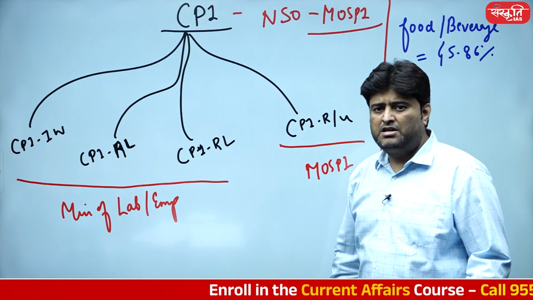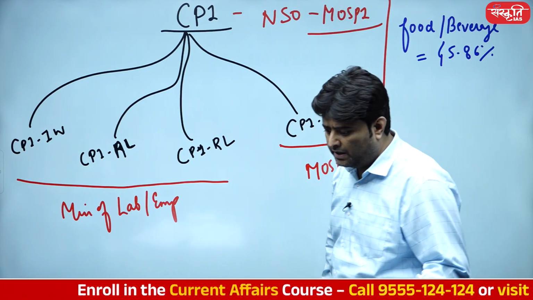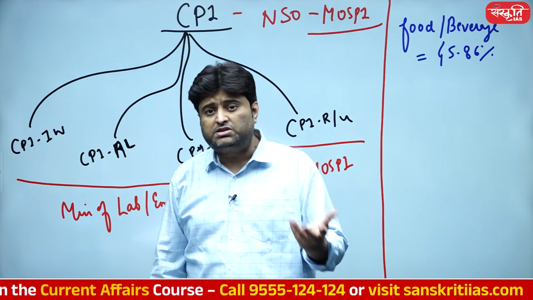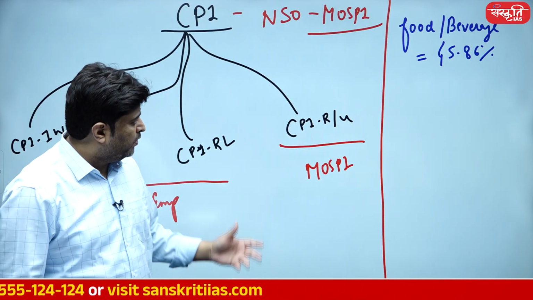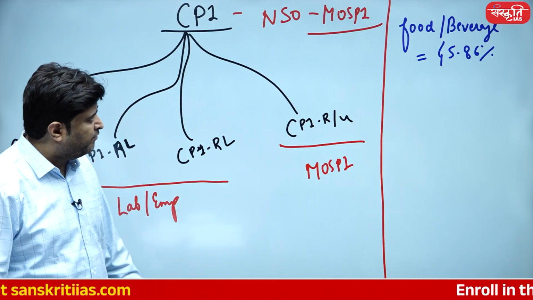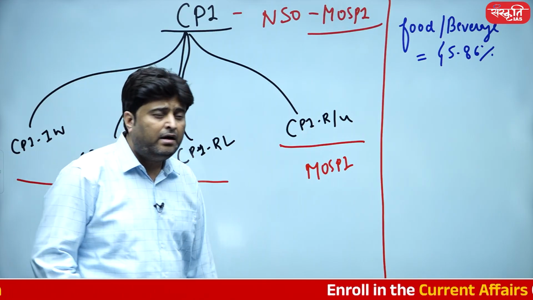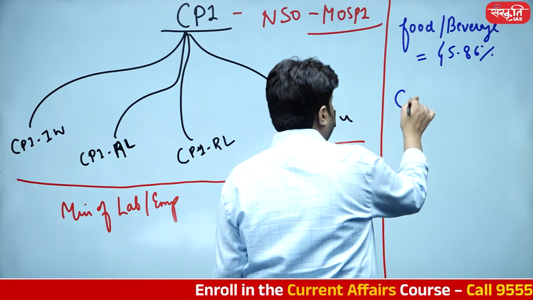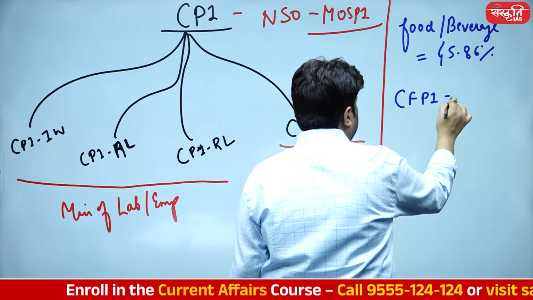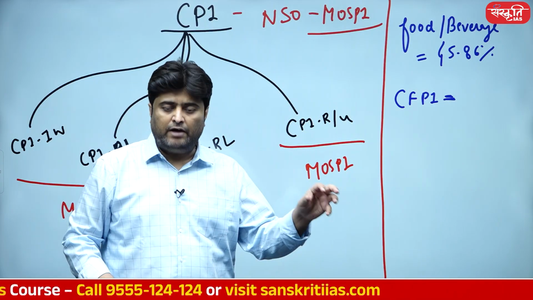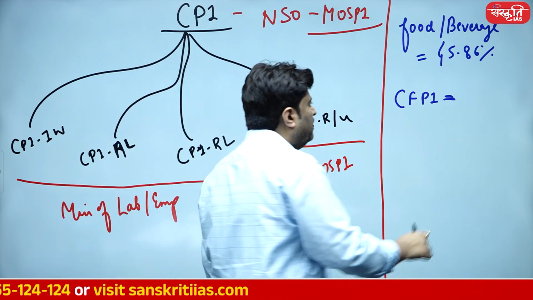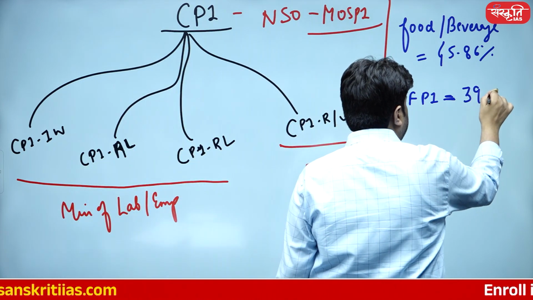And then other weightages there: pan tobacco is 2%, clothing is 6%, housing is 10%, and miscellaneous is close to 28%. So food and beverages has a very high weightage. And the consumer food price index, CFPI, has a 39 point weightage over here, 39.06.